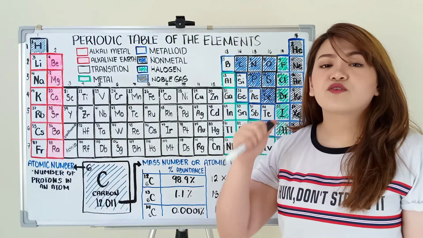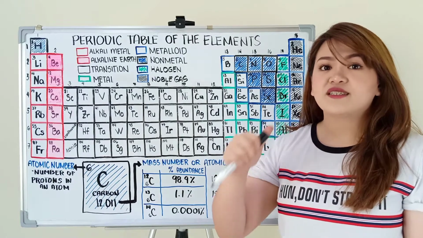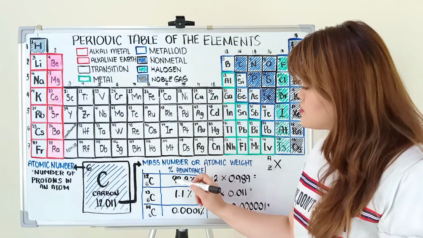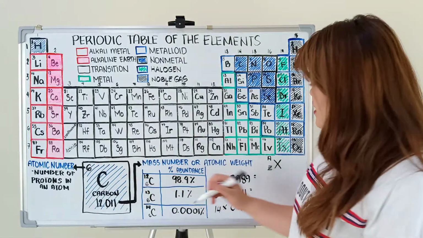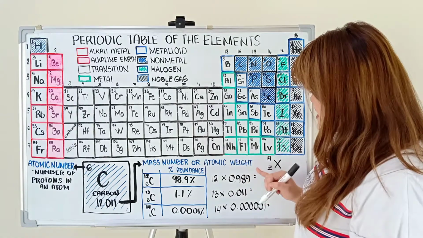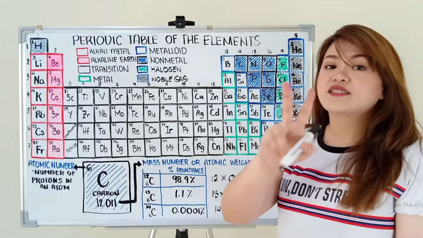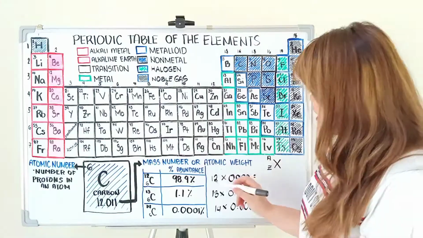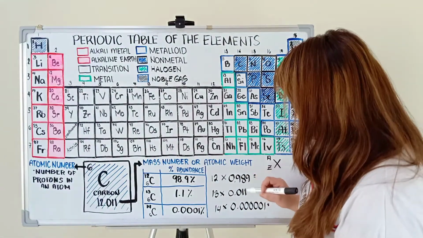So first step is to convert the percent abundance in nature into decimal form. Paano? By simply moving 2 decimal places to the left. So we have for 98.9%, that's 0.989. And then second step is to multiply this value to its mass number. So we have 12 times 0.989,